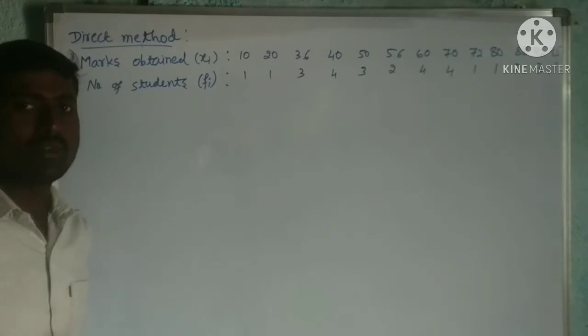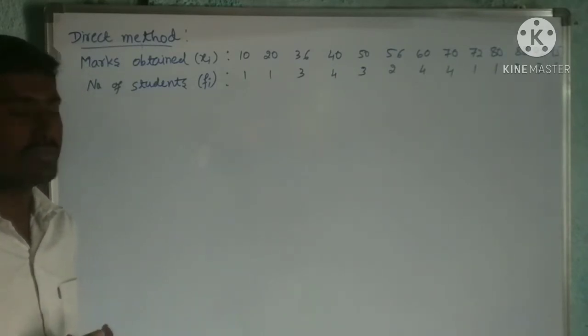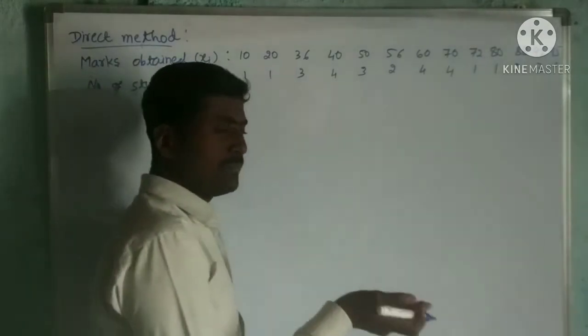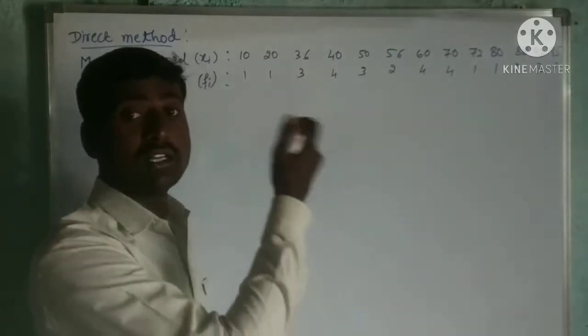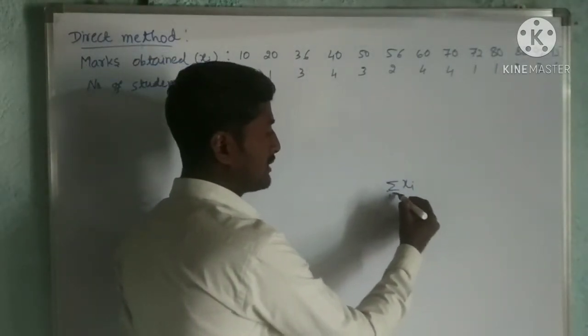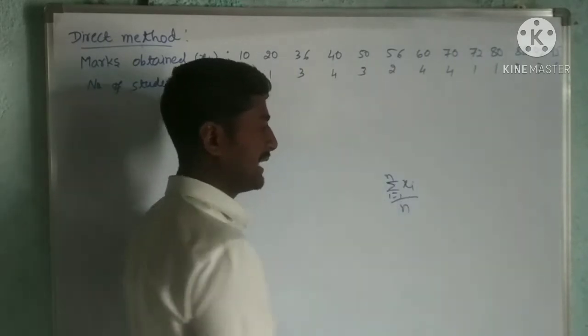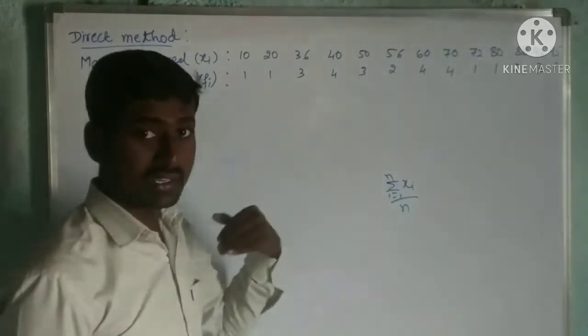So mean is nothing but the sum of the observations divided by the number of observations. Now for the direct method, for ungrouped data, what is the formula? Sum of xi, i equal to 1 to n, divided by n. That is for ungrouped data.